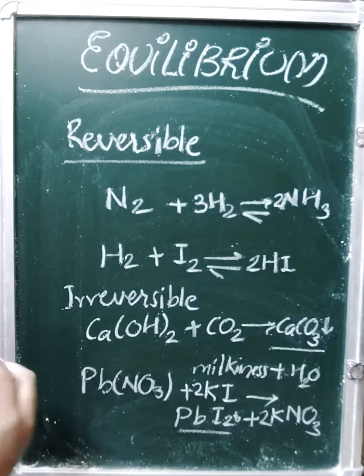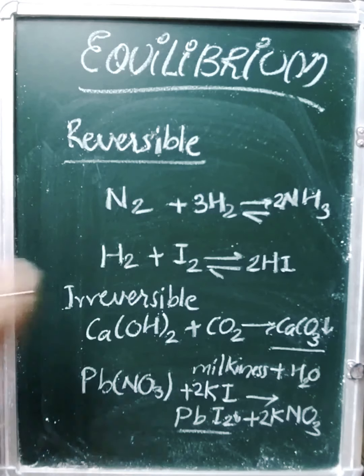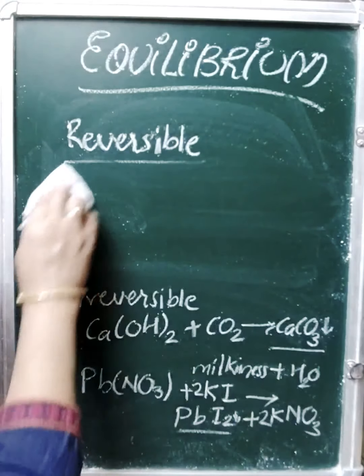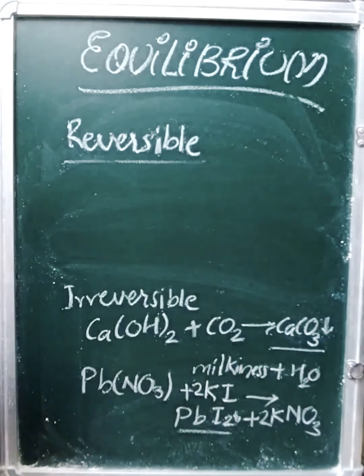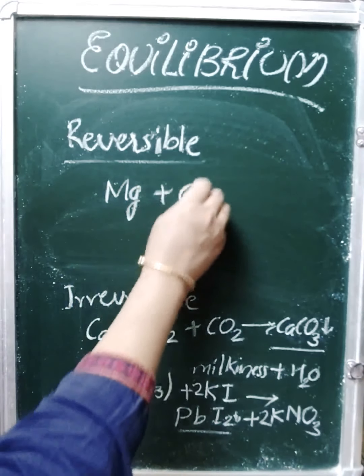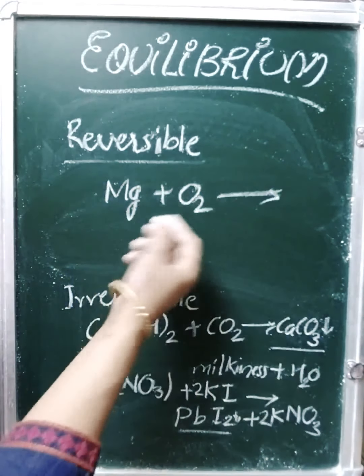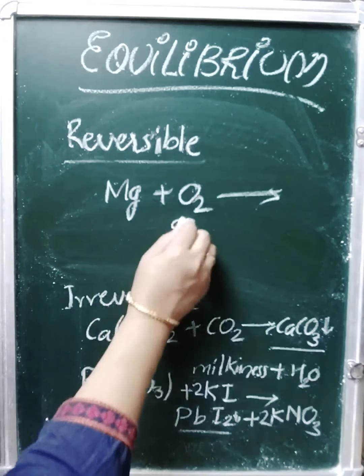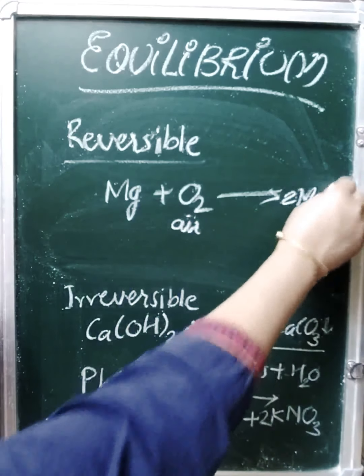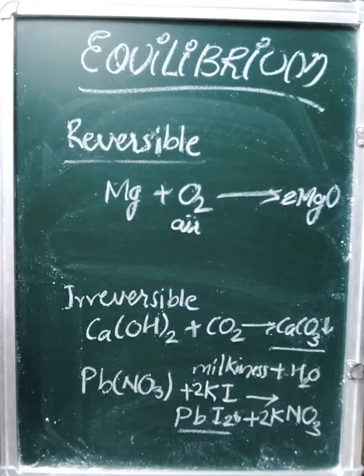Not only precipitation reactions, you just take magnesium and burn it in air, it will form magnesium oxide. A combination reaction, very fast, it burns with dazzling light.